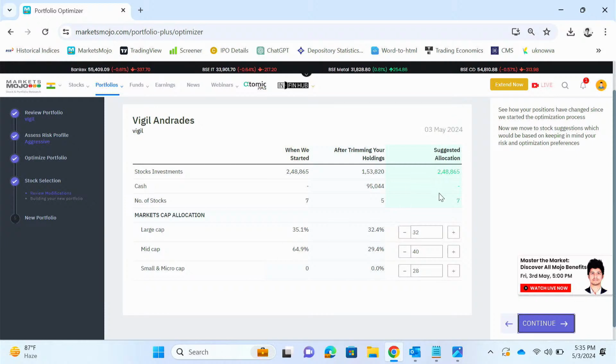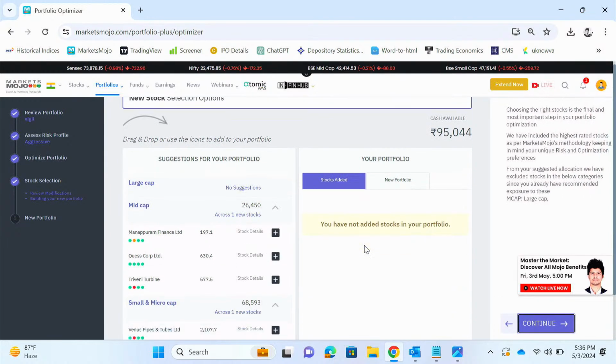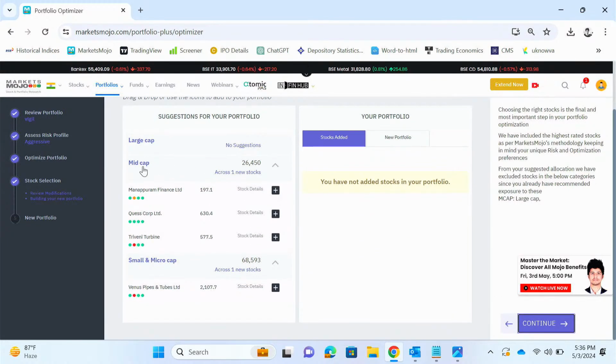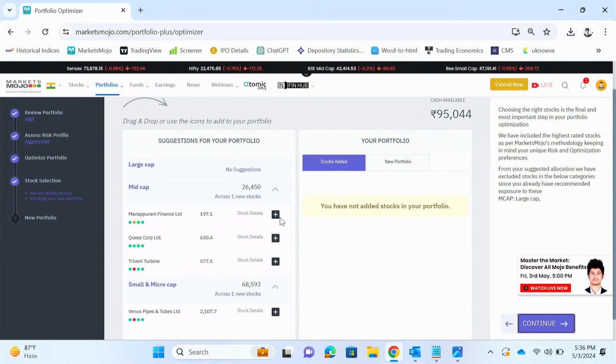So what it is telling me now is to reduce my large cap to 32, reduce my mid cap to 40 and get some small and micro cap exposure as well, since I'm an aggressive investor. So it has suggested me to add these mid cap and small cap stocks.